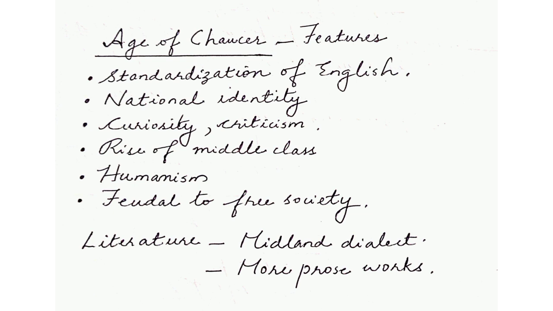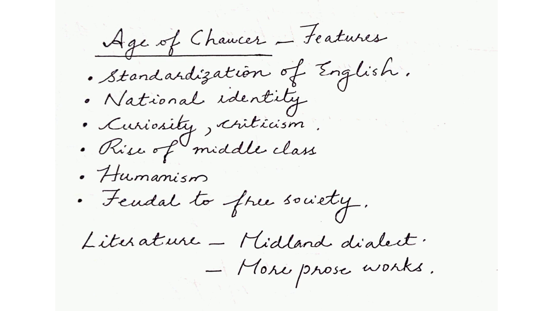And then we find a sense of curiosity and also criticism in the people. People were very curious to know about other places. A lot of explorations were taking place, and at the same time, with these explorations, they had new learning. They learned about a lot of things, and this led them to criticize what they already knew. They started to criticize the corruption in the church, their clergy, their ruling system, the feudal system, and so on. And we also find the rise of the middle class during these times. Humanism became an important feature of this period, and the feudal system slowly ended.